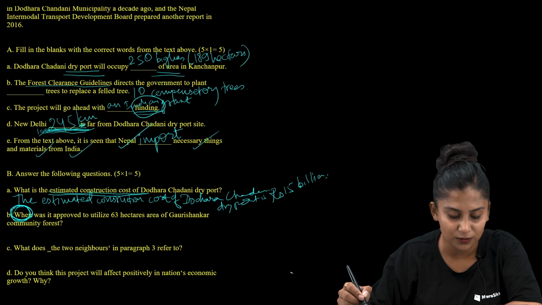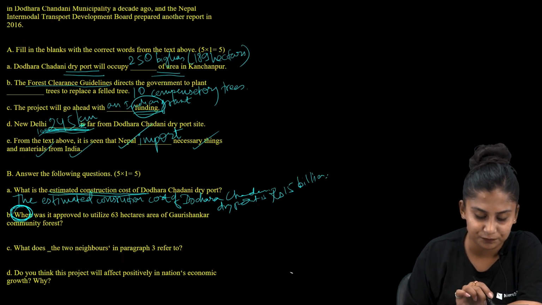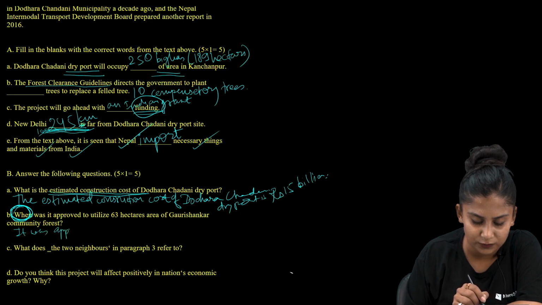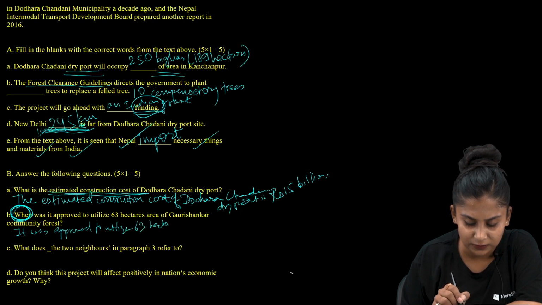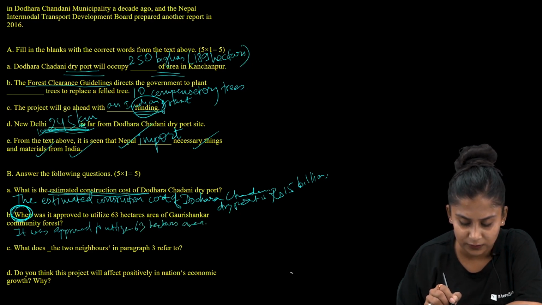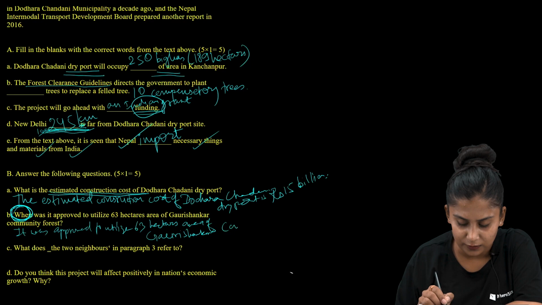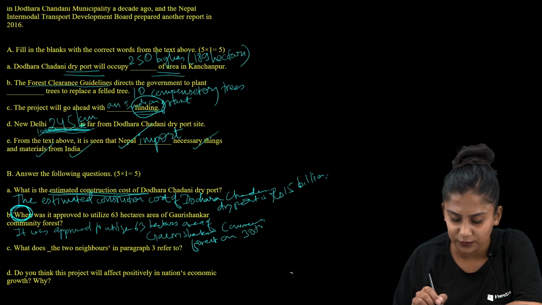Now, when was it approved? It was approved to utilize 63 hectares area of Gauri Shankar community forest on 30th April.